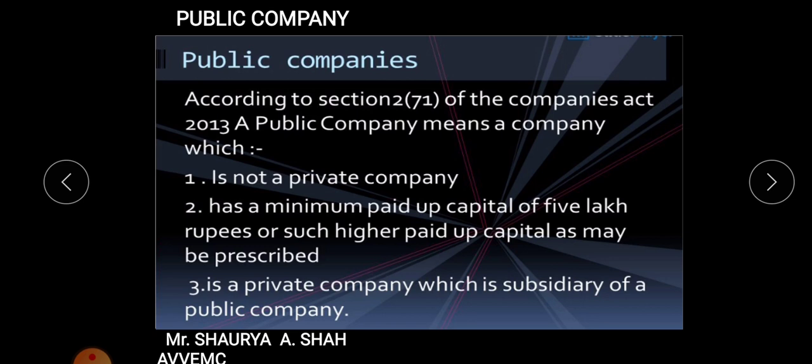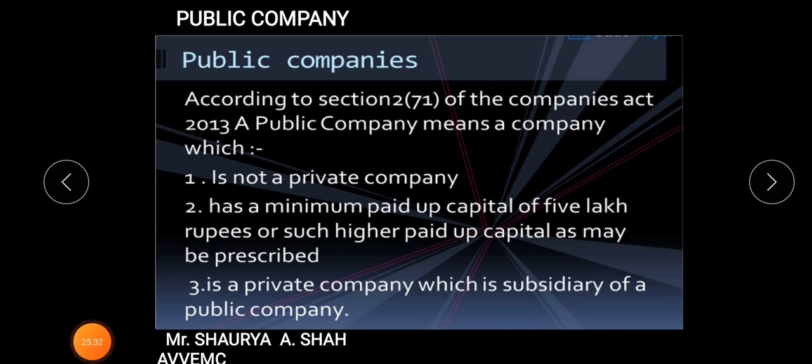So three conditions, students. The very first: a public company means a company which is not a private company. Second, it has a minimum paid up capital of 5 lakh rupees. And the third is a private company which is a subsidiary of a public company. I hope it is clear to each and every student. Fine. So this is the basic meaning of a public company.